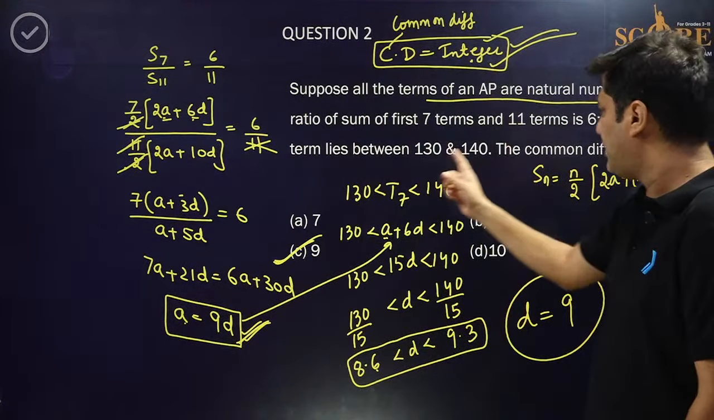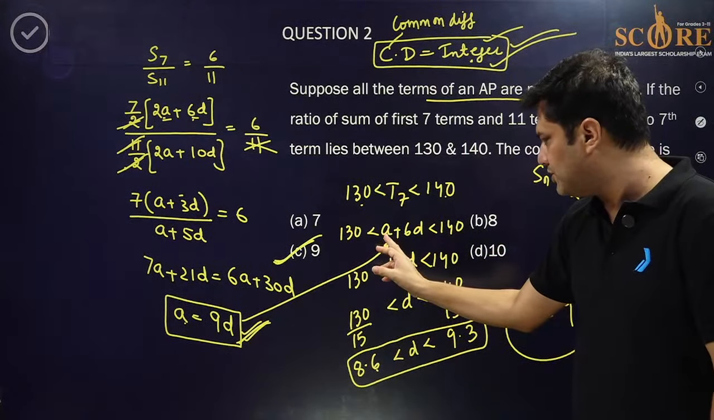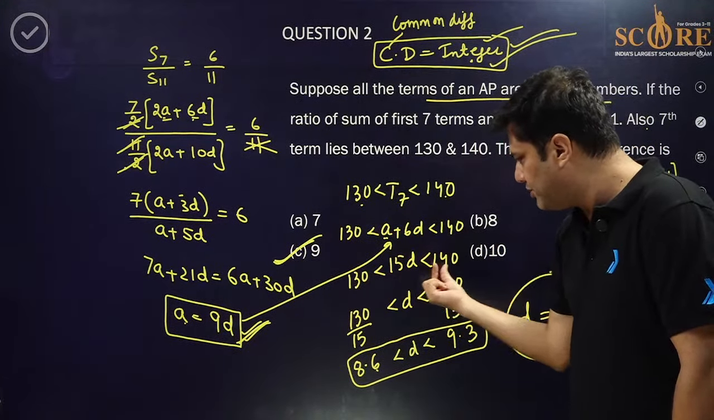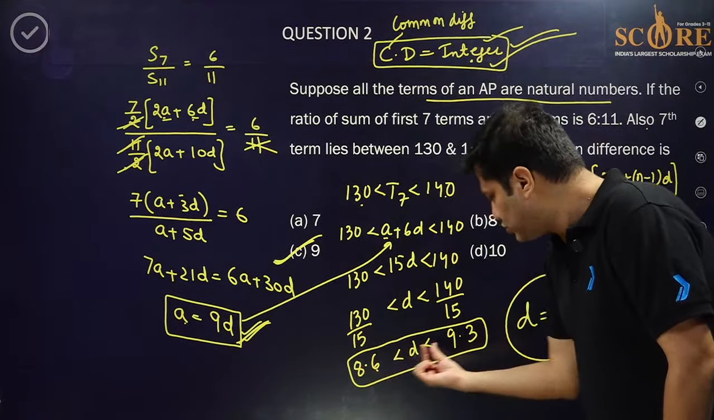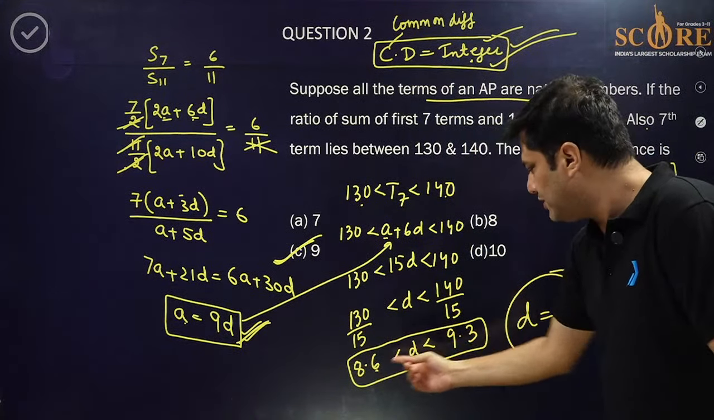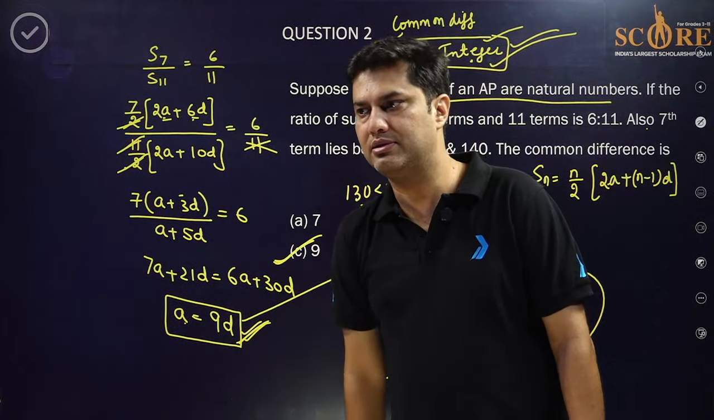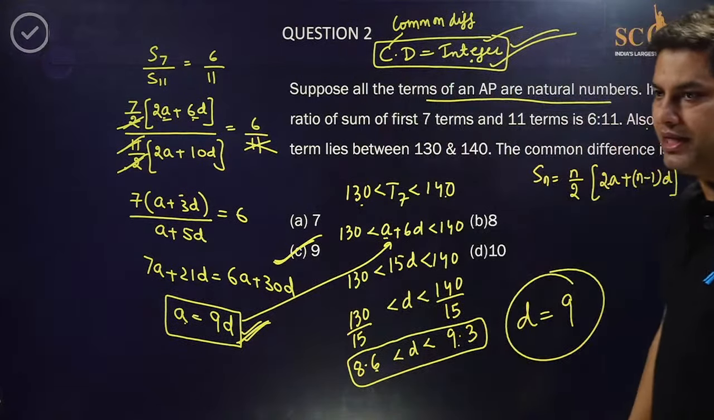Now the 7th term lies between 130 and 140. The 7th term is A plus 6D. So if you put A equal to 9D, 15D is from this to this. So D is from 8.6 to 9.3, and D is an integer. There is only one integer between 8.6 and 9.3, that is 9. Yes. Okay?